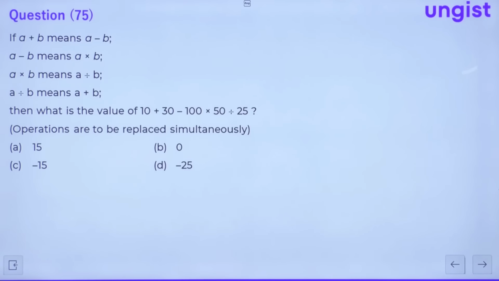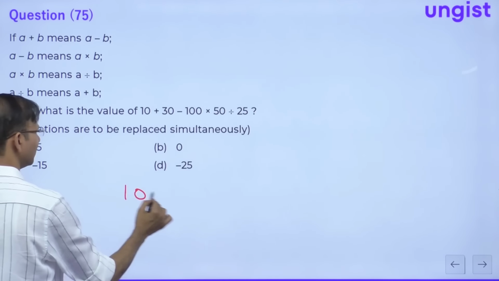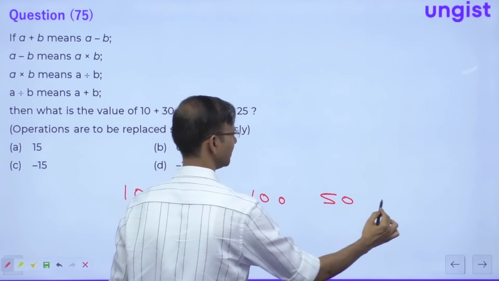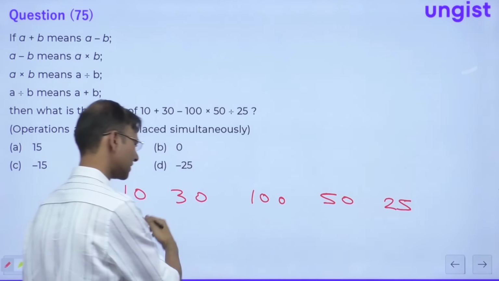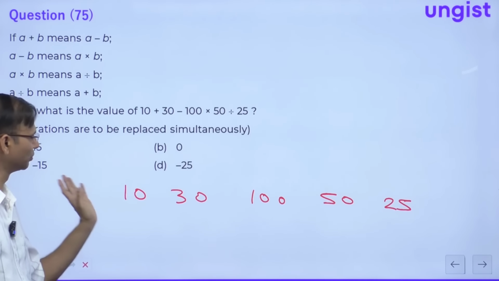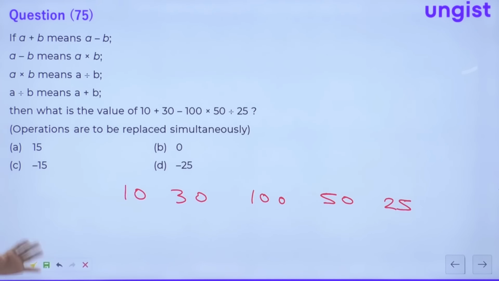Here, this is a question of mathematical operation. Obviously it will be solved using BODMAS. 10, 30, 100, 50 and 25, right? This type of question you have to solve in the examination, guys. You should not leave these types of questions. They are very easy questions, right? It is a must-do question.